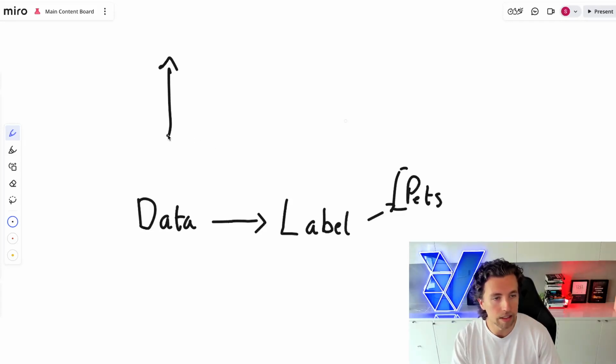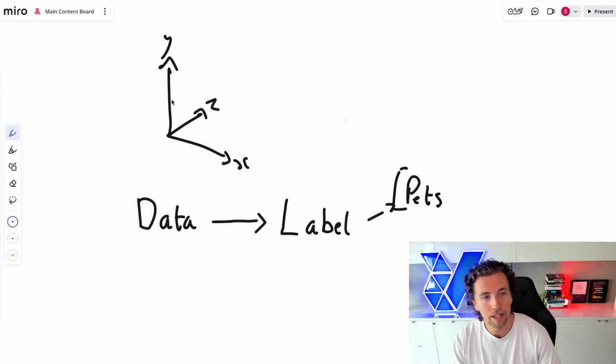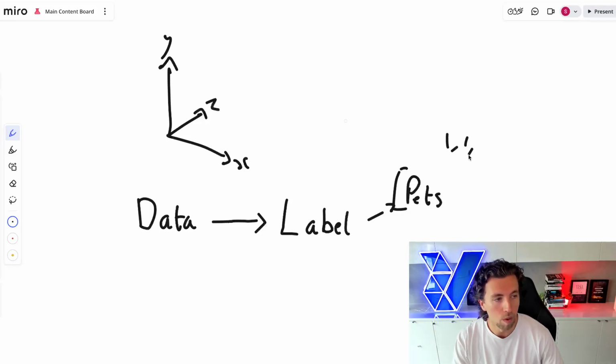So this is our y-axis, this is our x-axis, and this is our z-axis. So this is going backwards. And this technically isn't how you should draw this, but whatever. From here, what we want to do is we can say that if you liked a pet post, we're going to go and push you 1, 1, 1.